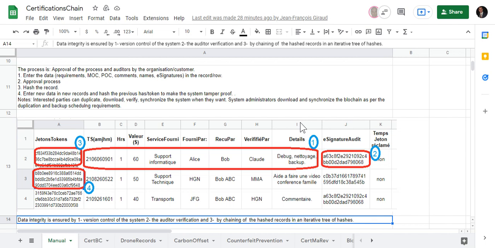So the way it works is with the hashing function. A hashing function is a mathematical function that will take any size digital document and translate it into a value, which is like a hash value.